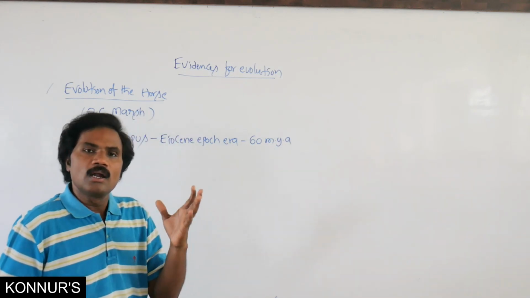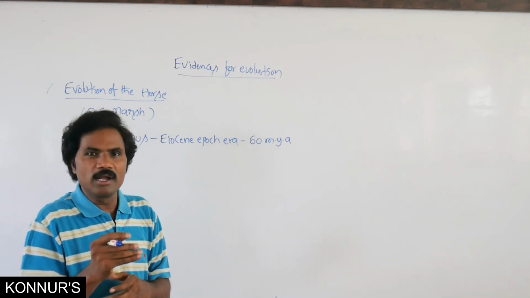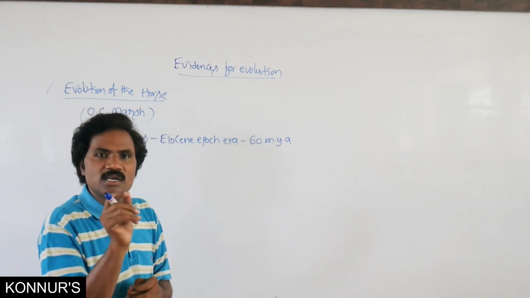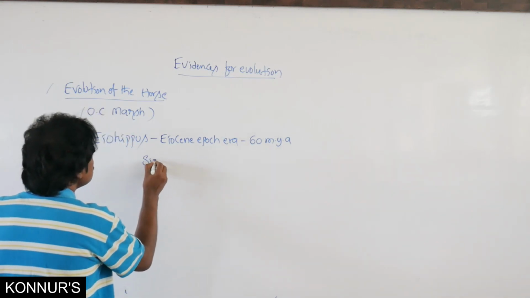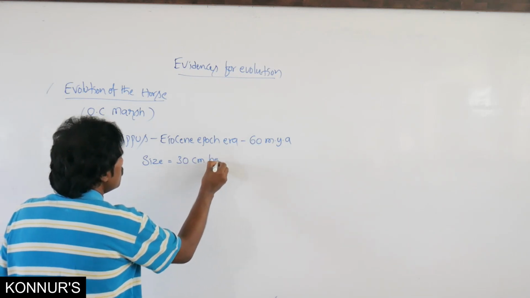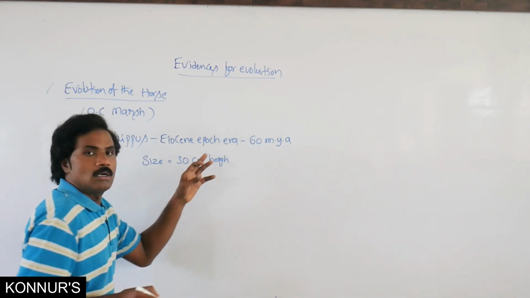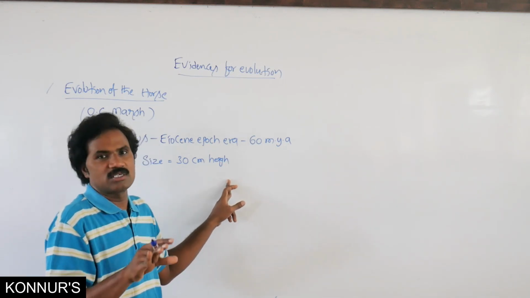Its height was only about 30 centimeters. That is its size. It looked like a fox-like structure.